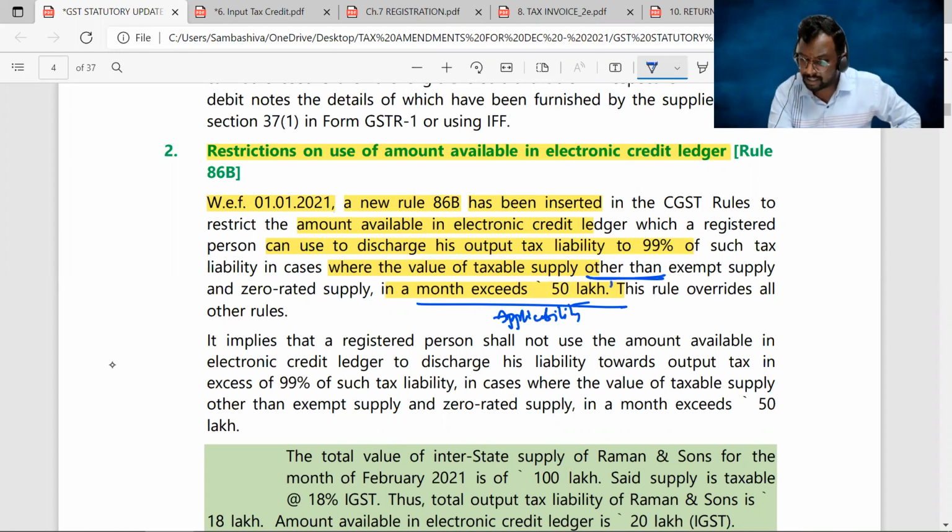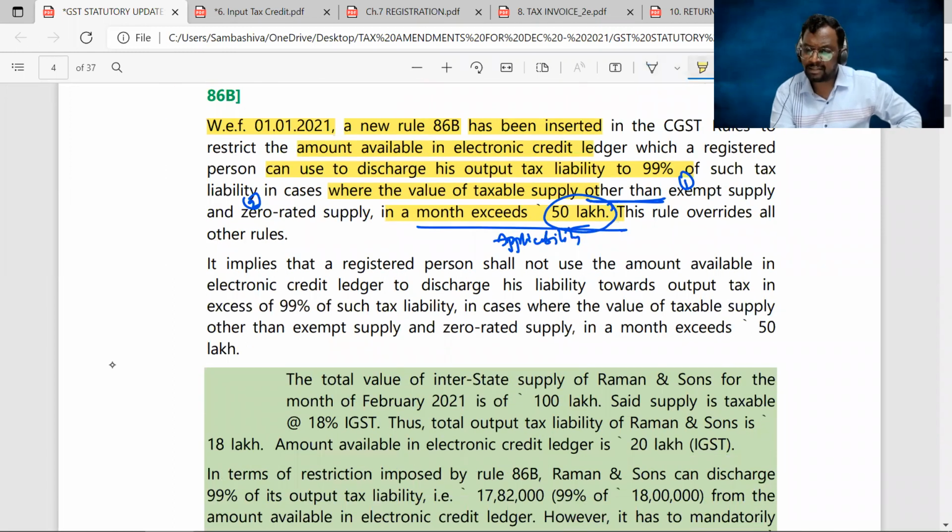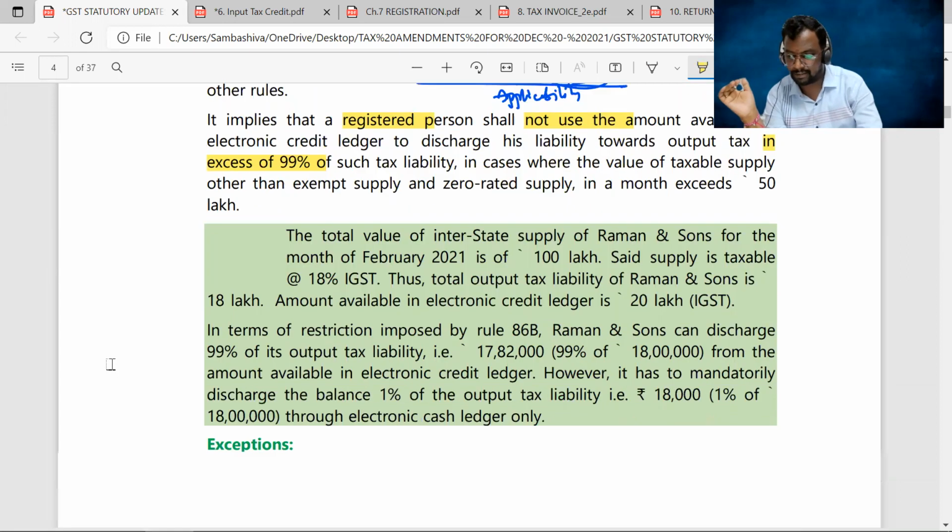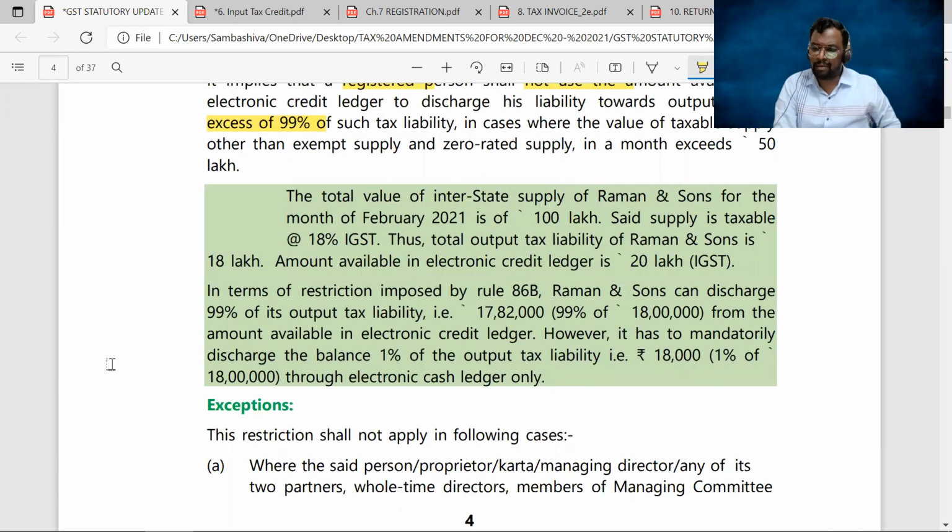So while calculating this 50 lakh ceiling limit, you have to ignore exempted supplies as well as zero rated supplies. Okay. Right, sir. Next. So it implies that a registered person shall not use the amount available in the electronic credit ledger towards his output tax liability in excess of 99%. So that means you can use up to 99%. Okay, sir. Next. And you can check out this example here.